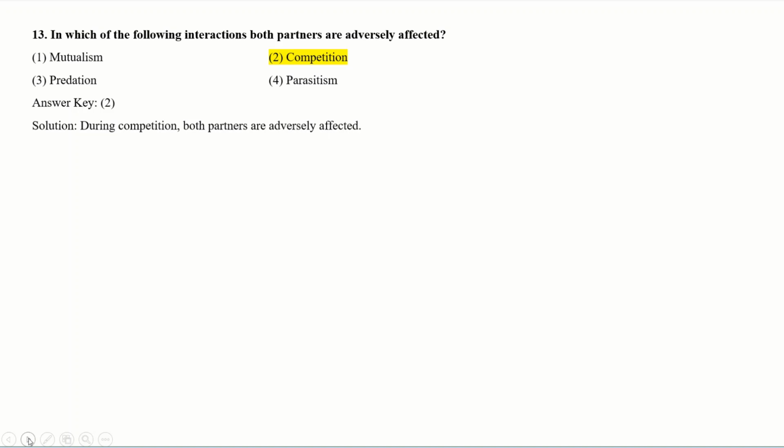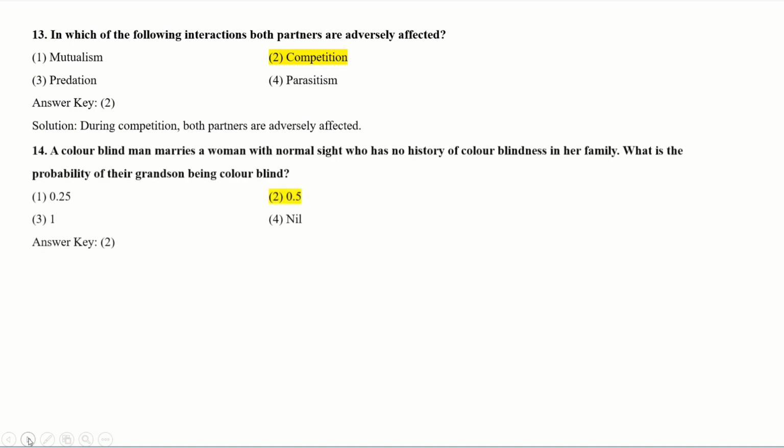And see the explanation. Competition is the correct answer because during competition both partners are adversely affected. In parasitism and in predation, only one partner gets affected. So the correct answer is competition, because in this process there is an adverse effect on both partners.